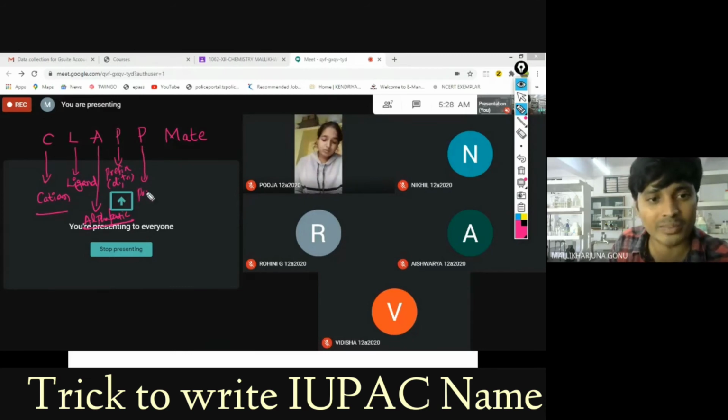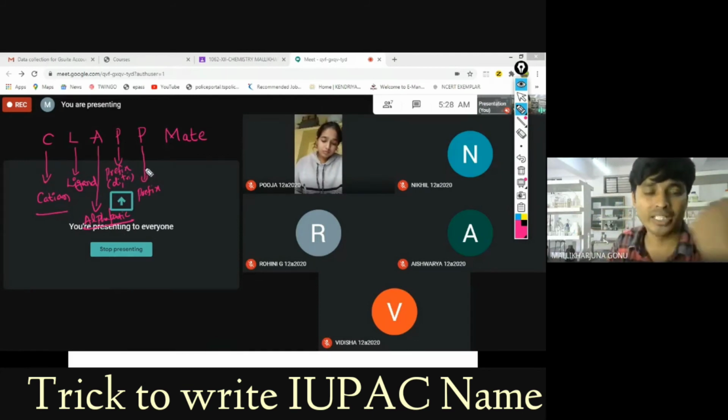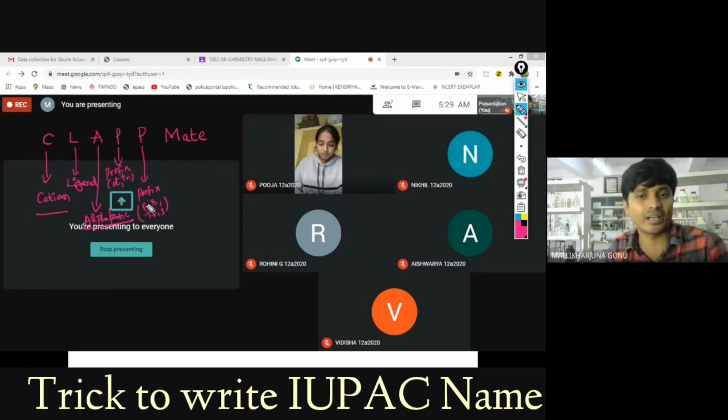So if two different ligands, for example, ethylenediamine is there, and another one, for example, ditri is there, this one you have to write first. Next, whatever takes bis, tris, tetrakis, pentakis, those things you have to write later. Those things come later, because ligands can be different, right, in a complex.